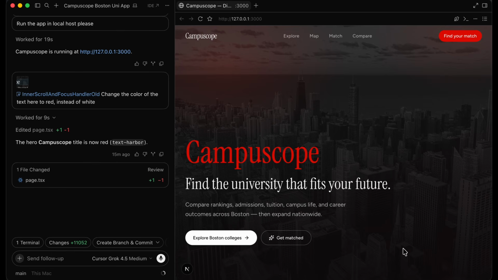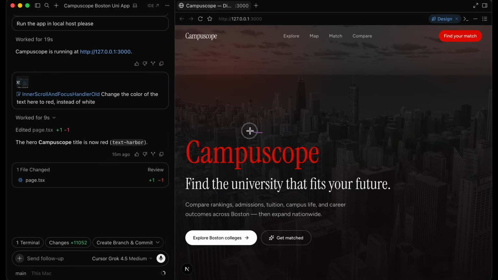Now let's learn about the draw feature, which is the second part of the design feature and is equally as interesting. So I'm going to select design mode again. The reason we use draw is when we want more fluidity and flexibility when we're selecting elements. For example, what I want to do is change this campus scope text into a typewriter effect text, which means that it should show a typing design here. It should go back and then type something new, go back and then type something new. It looks very beautiful, and we're going to try that.